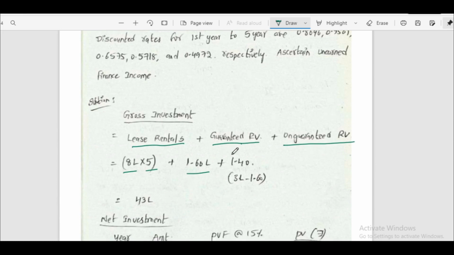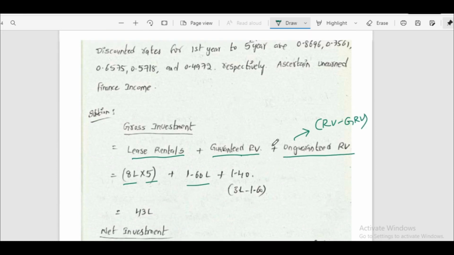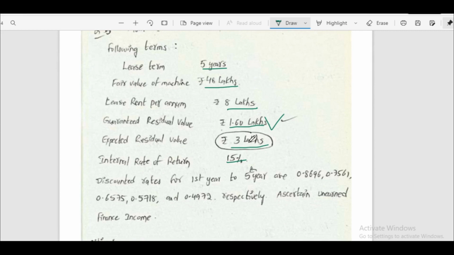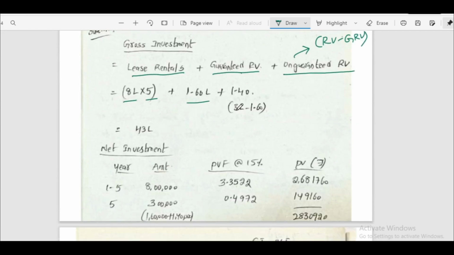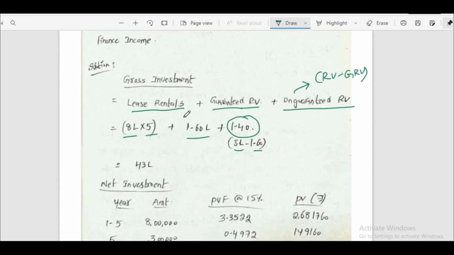And we have to calculate unguaranteed residual value. How to calculate this? Residual value minus guaranteed residual value. So residual value is given, total 3 lakhs, minus guaranteed residual value, which is given as 1.60 lakhs. So 1.40 lakhs is the unguaranteed residual value. Now this is gross investment.